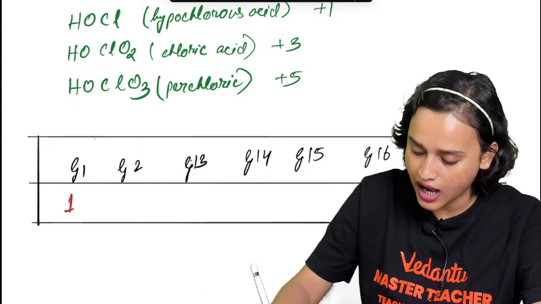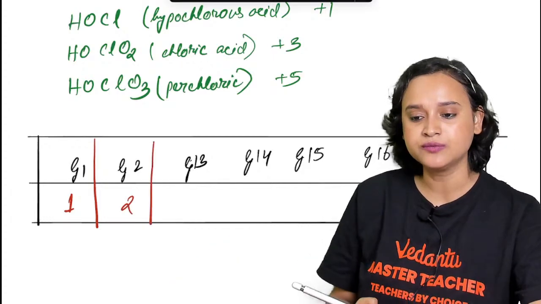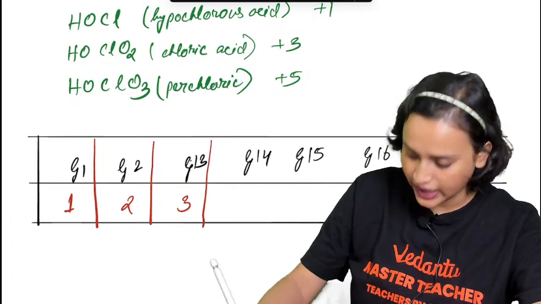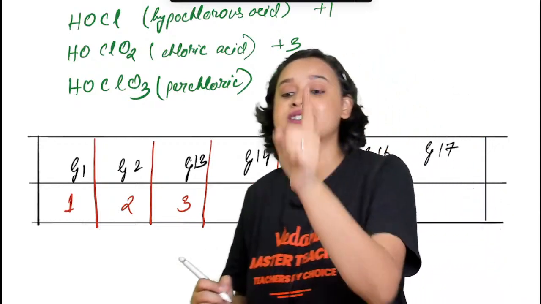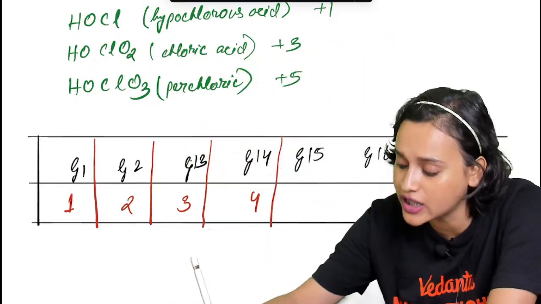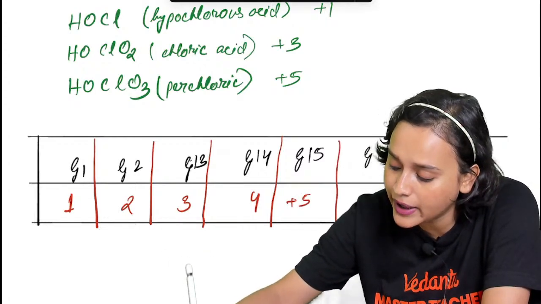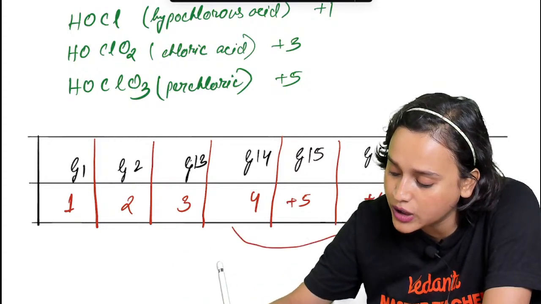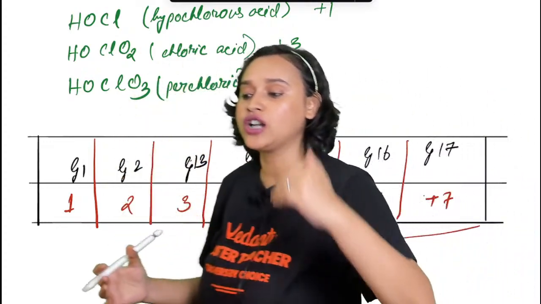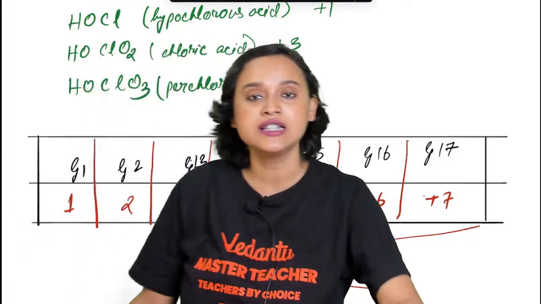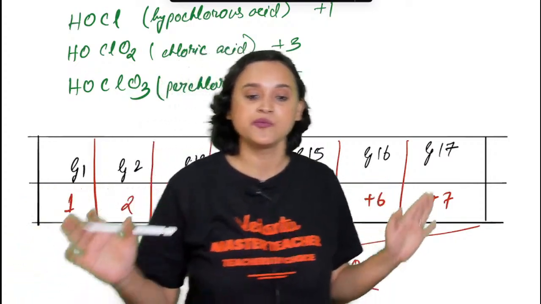For group 1, it is going to be 1, as I've just told you. For group 2, we are going to write 2. For group 13, it is going to be 3. Group 14, it is going to be 4. And after that, group 15, group 16 and group 17 will have maximum oxidation states of +5, +6 and +7. This is your maximum oxidation state. Beyond this, they cannot achieve any other oxidation state. Am I clear, everybody?